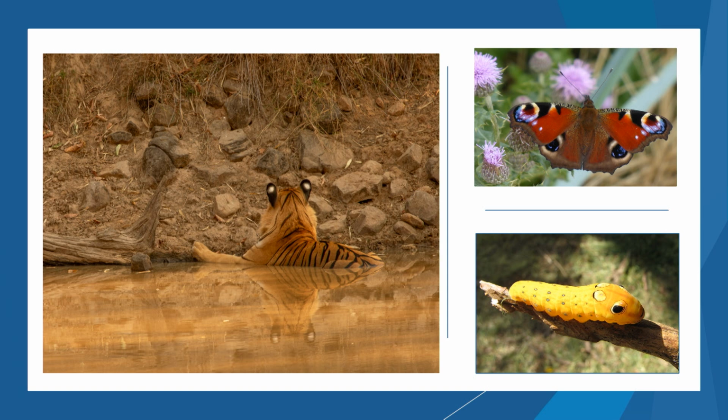Same thing with the butterfly over there. It kind of looks like a set of eyes, and that's to scare off anything that's hunting it. I wanted to talk about this big picture of the tiger as well. Tigers have black ears, and a lot of the time they'll have these little white dots on the back of their ears. And this makes their ears kind of look like eyeballs, because it's just that big circle right there in the blackness there.